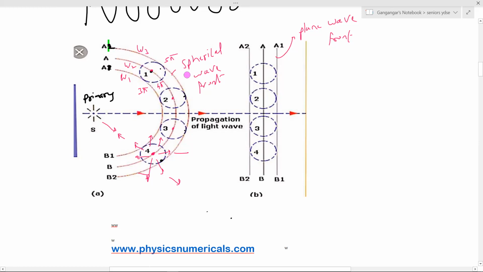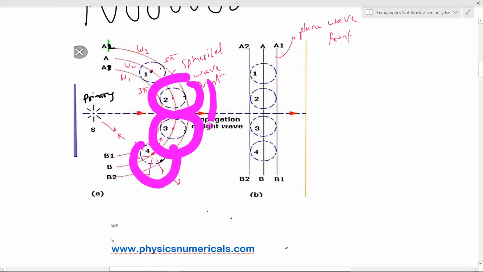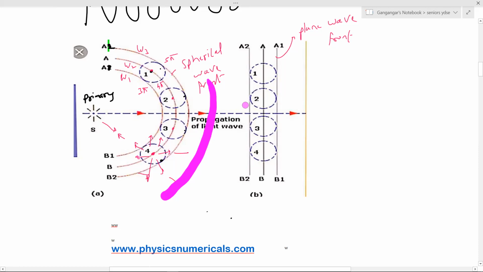If you draw a tangent to the secondary wavelets, that will become a new wavefront formed by the secondary sources. So now, sir, how will the wave reach here? So definitely what I can say is different. Can you assume it like this? And again, you draw a tangent. So this will become a new wavefront. In this way, what happens? Every point on a wavefront will be like a secondary source.